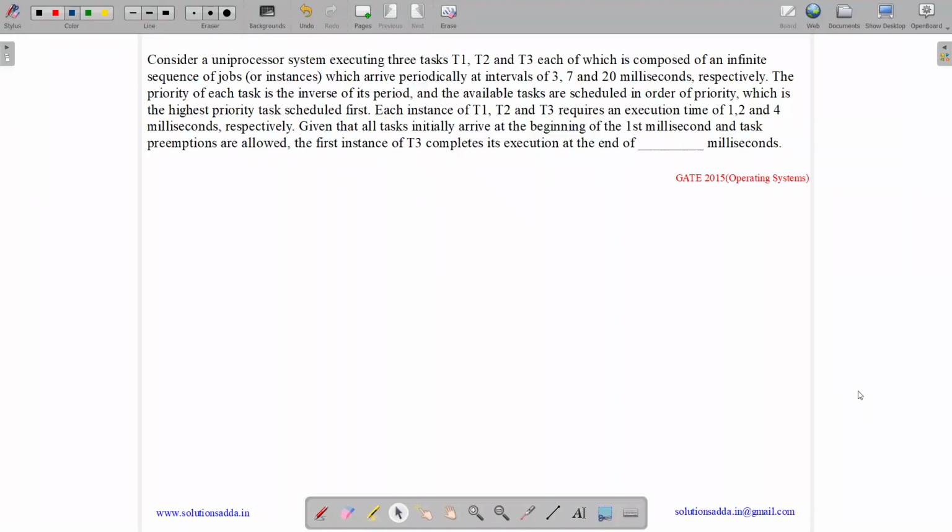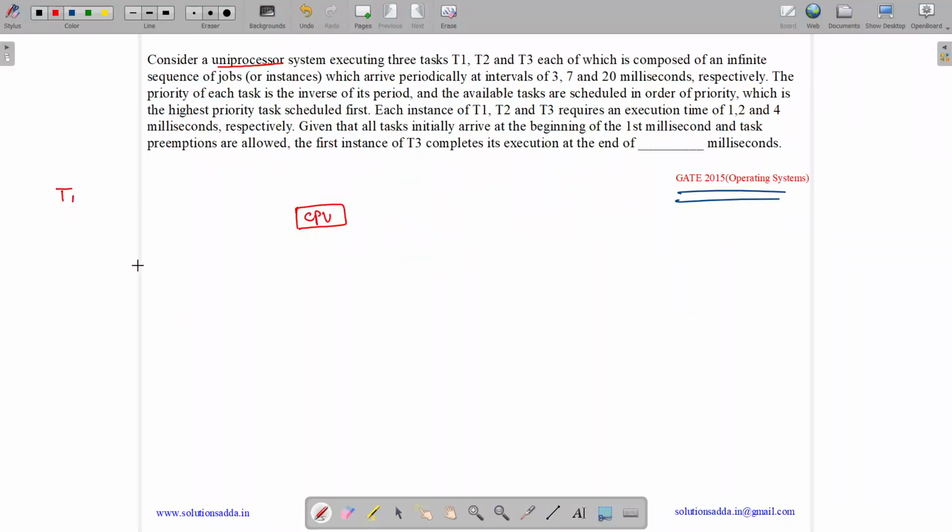This question belongs to the operating system subject and was asked in GATE CSE 2015. The question states: consider a uniprocessor system, so we have only one processor, a CPU, executing three tasks T1, T2 and T3.